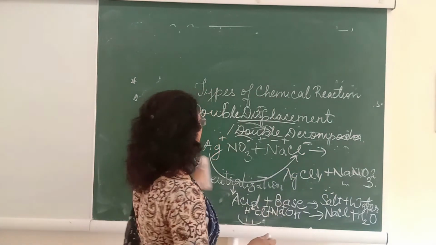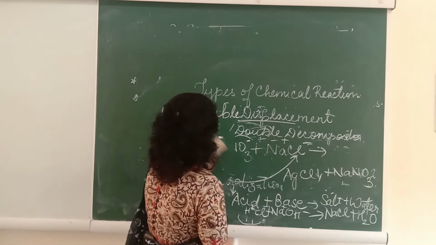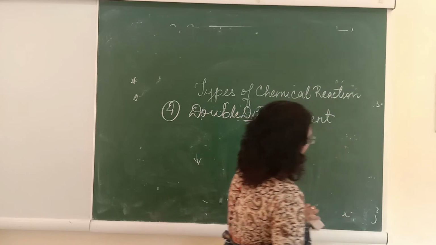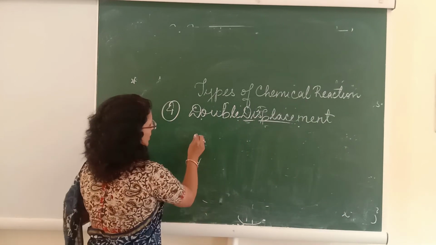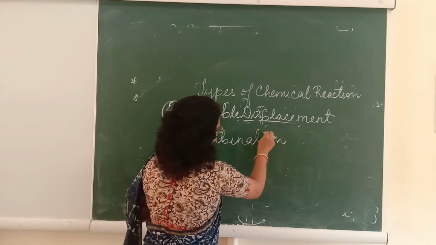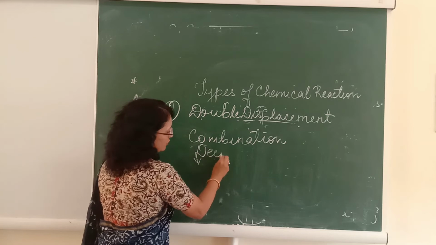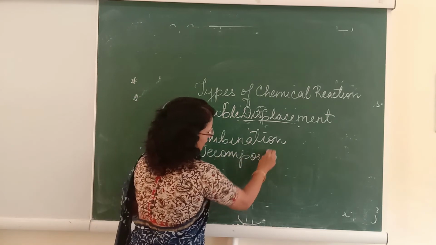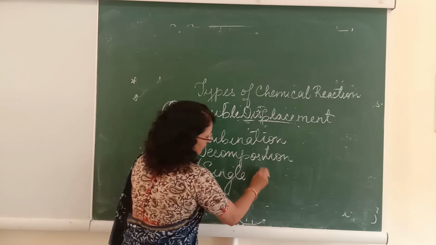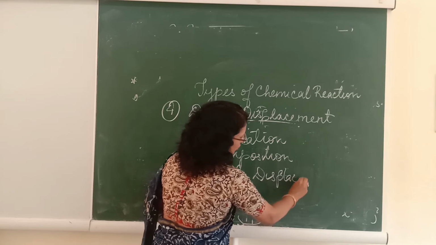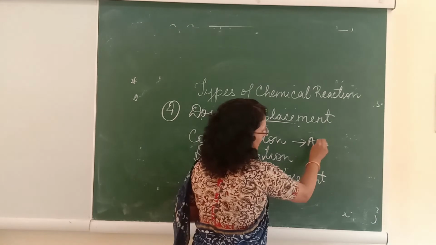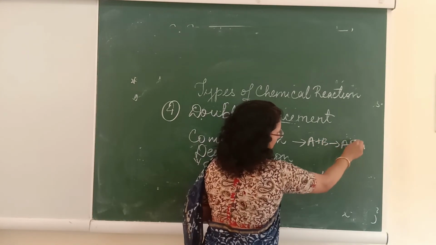So basically chemical reactions are of four types: the combination reaction, then its opposite, the decomposition reaction, then the single displacement reaction and the double displacement reaction. Combination means formation of a single product: A plus B gives you AB.